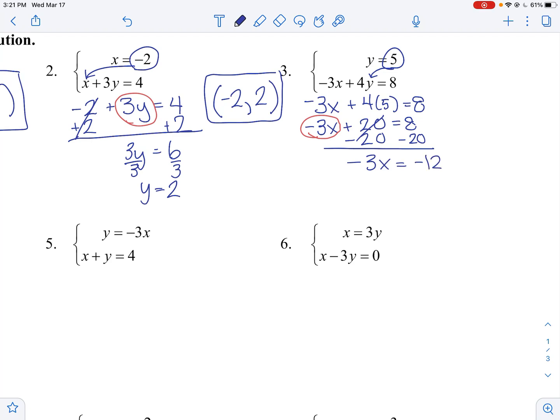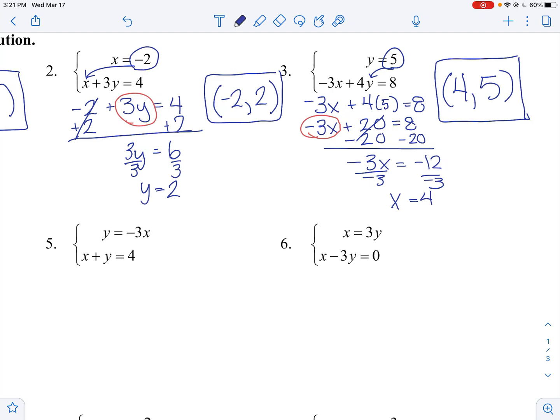We've got negative 3x equals 8 minus 20 is negative 12. Negative 3 times something is negative 12, so we need to divide by negative 3. Negative 12 divided by negative 3 is positive 4. So our x value is 4, and they told us y is 5. So our solution to this system of equations is 4, 5.